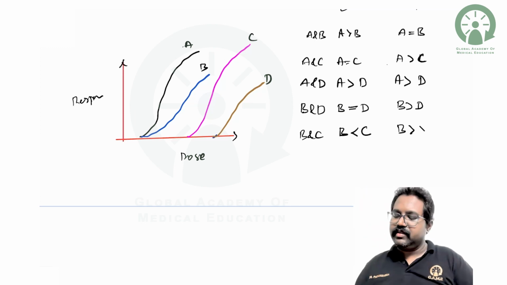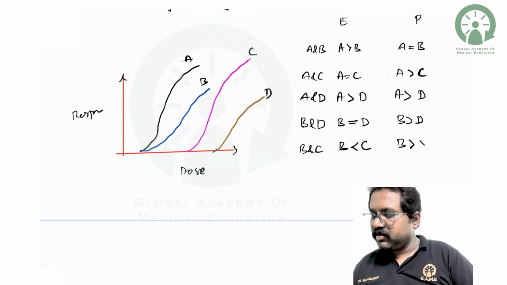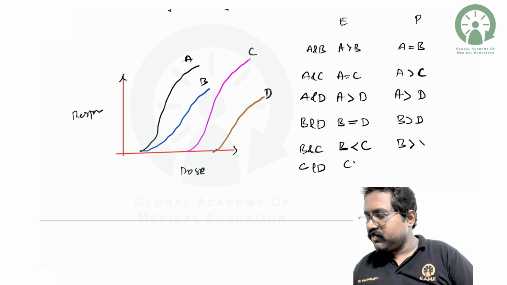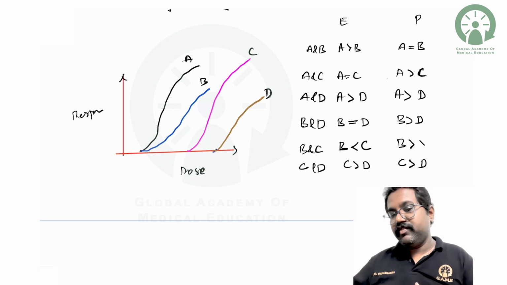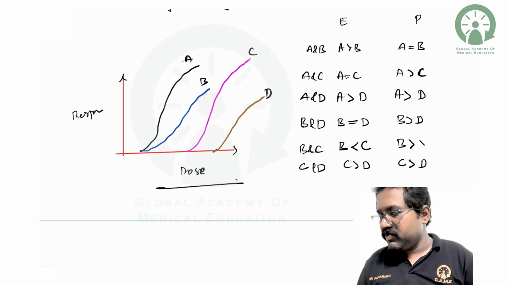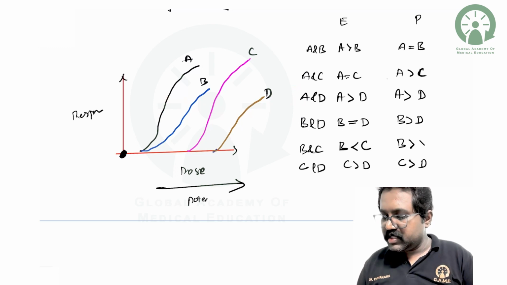That you need to remember. That's how you can go with the simple permutation and combination. If you take C and D, C is more efficacious than D, and C will be more potent than drug D. So you need to monitor the graph levels. If it moves further away from the center, what will happen to the potency?